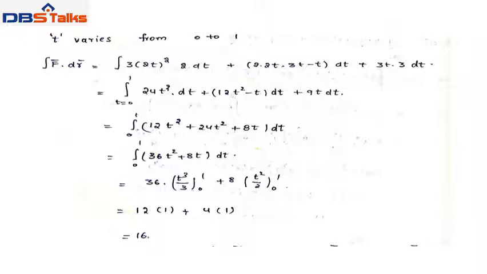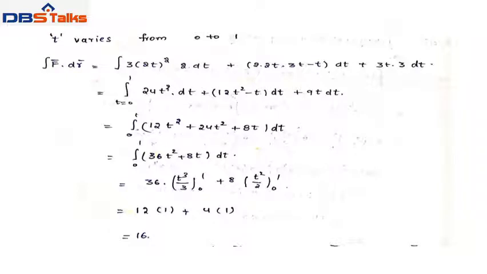Already we found F bar dot dr bar equals 3x square dx plus (2xz minus y) dy plus z dz. Now substitute x equal to 2t, y equal to t, z equal to 3t and dx equal to 2 dt, dy equal to dt, dz equal to 3 dt.